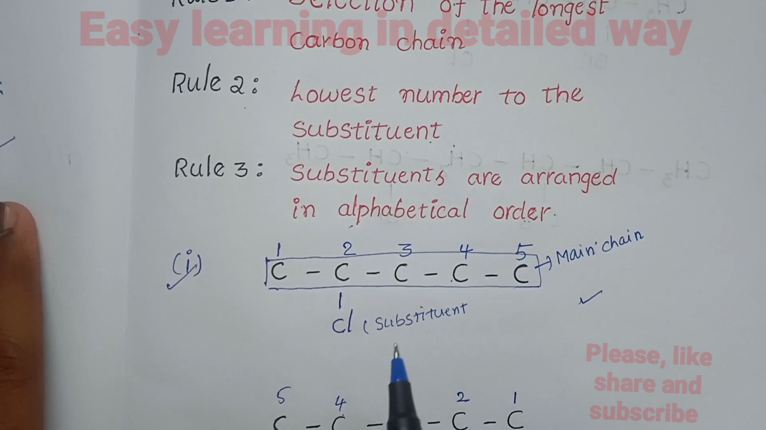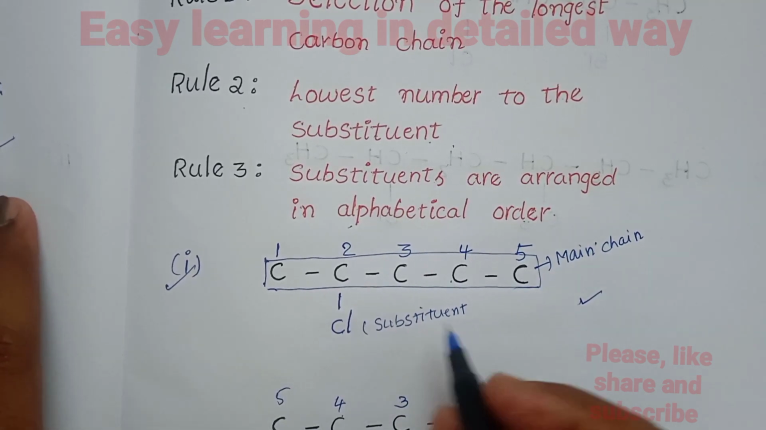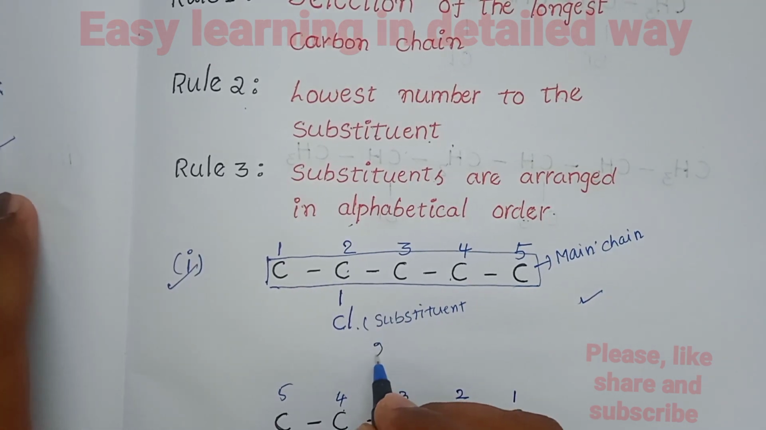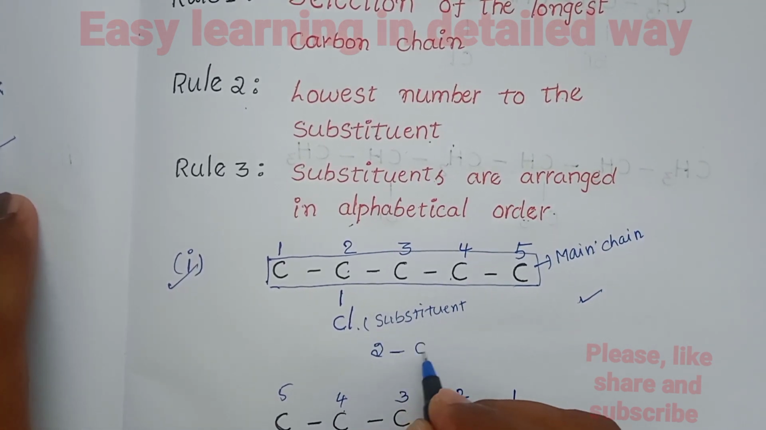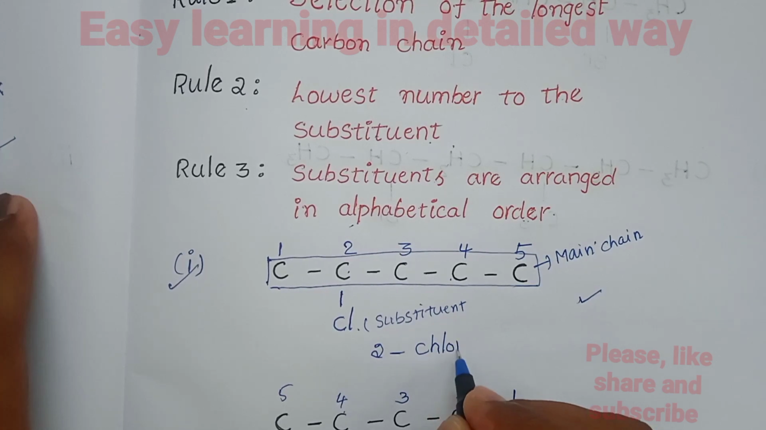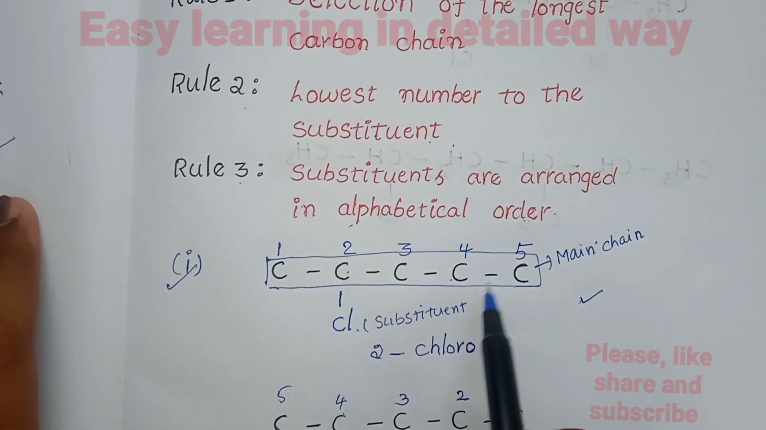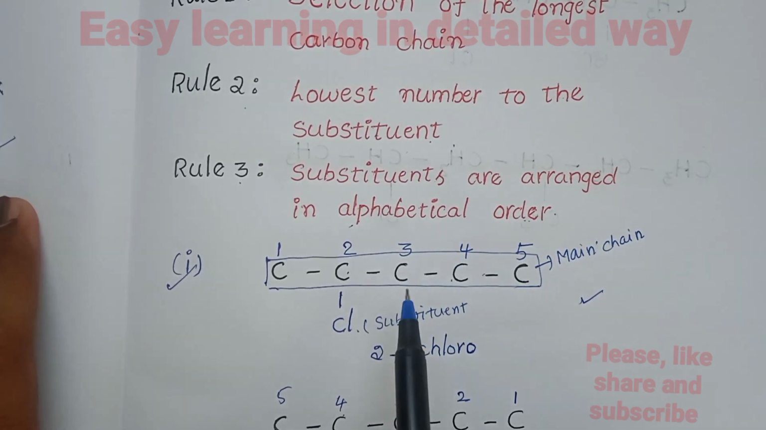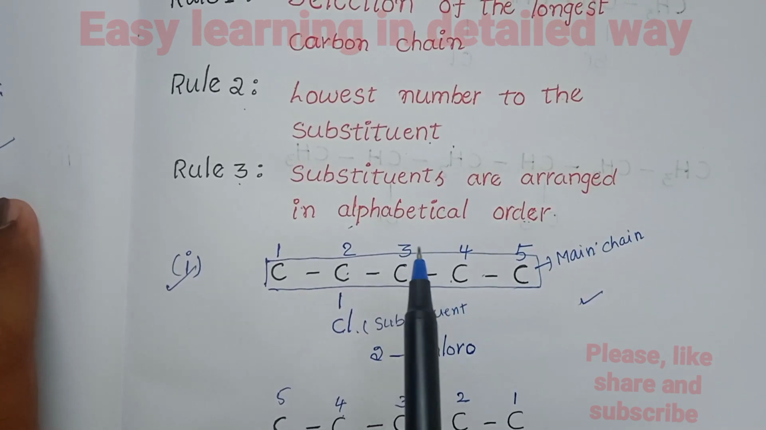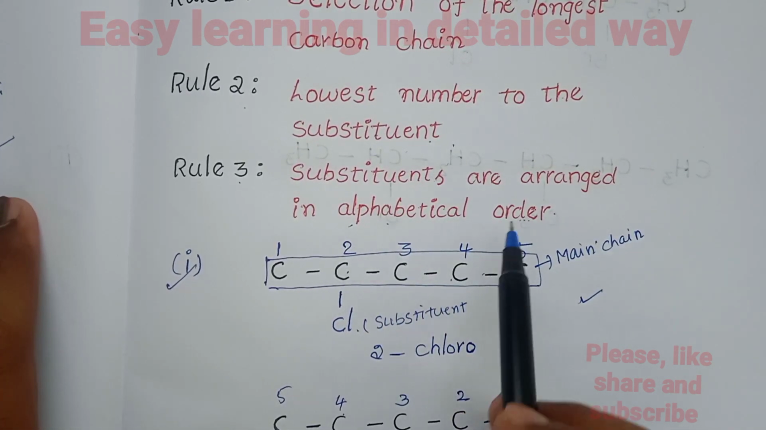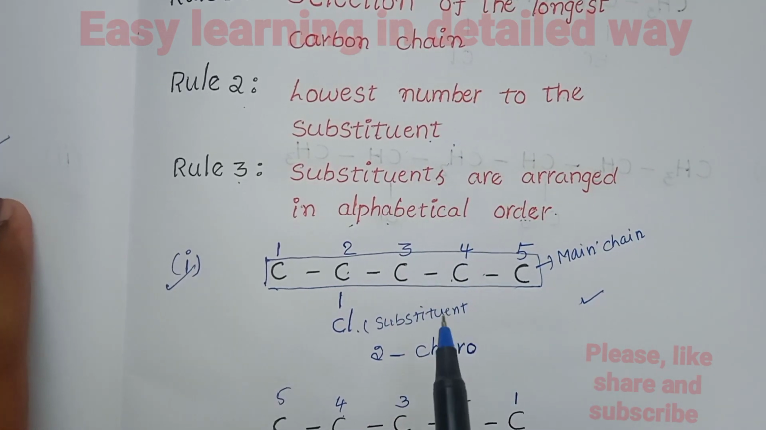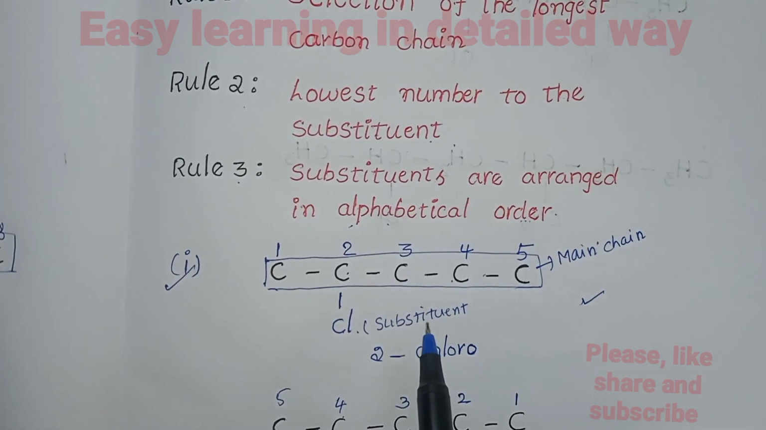The prefix name of this organic compound: the substituent is attached to the second carbon, so it is 2-chloro. Since there is only one substituent, rule number 3 is not applicable here. If you have more than one substituent, the substituents must be arranged in alphabetical order after giving lowest number to the substituents. Now move on to the second example.